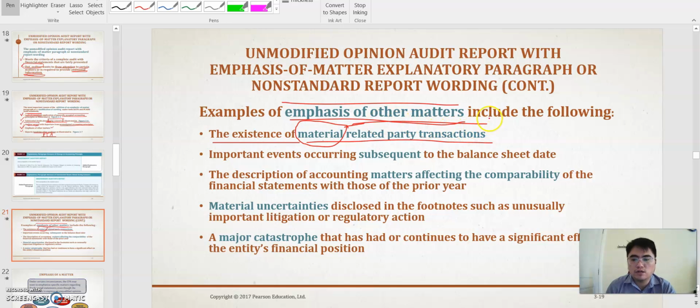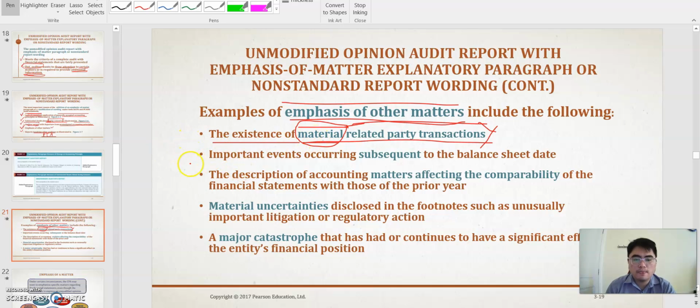Many fraud cases come from related party transactions. Pihak hubungan istimewa, pihak berelasi. So that's why all of the material related party transactions have to be stated. That's why they will give the unmodified opinion with explanatory paragraph.